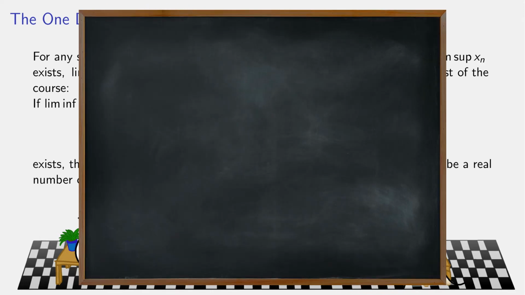So if I have my beta n's increasing towards beta, this was the LimInf, and I have my alpha n's, these are decreasing to the same thing, this was the LimSup of the original sequence xn. If alpha is equal to beta, then we call that the limit of the original sequence.